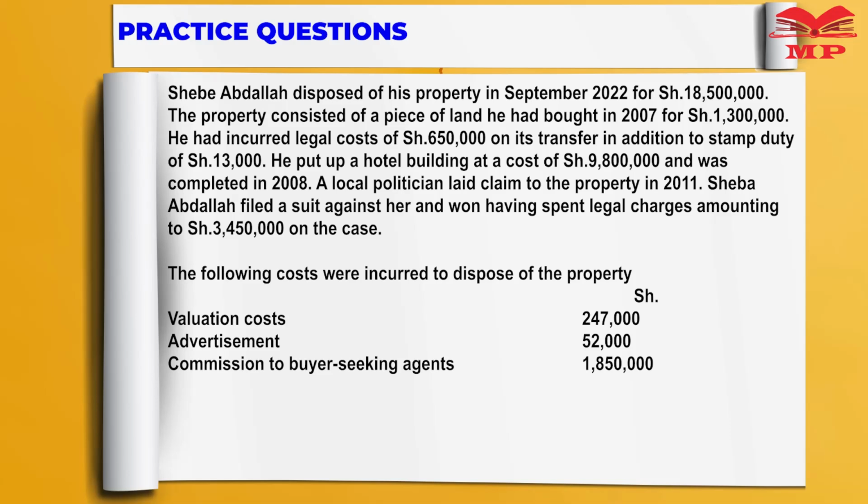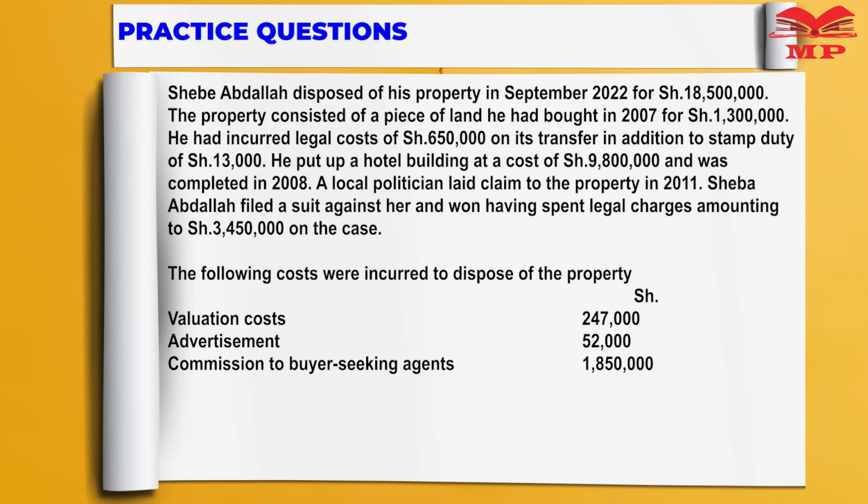The property consisted of a piece of land he had bought in 2007 for 1,300,000. He had incurred legal costs of shillings 650,000 on its transfer, in addition to stamp duty of 13,000. He put up a hotel building at a cost of 9,800,000 and it was completed in 2008.